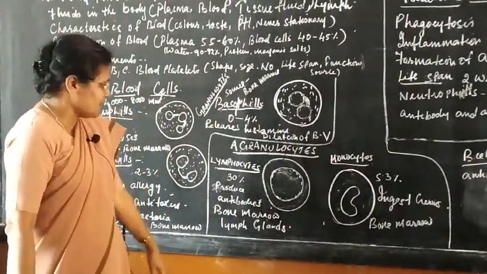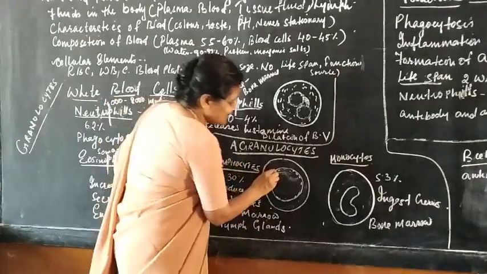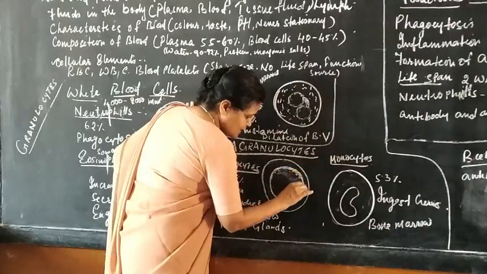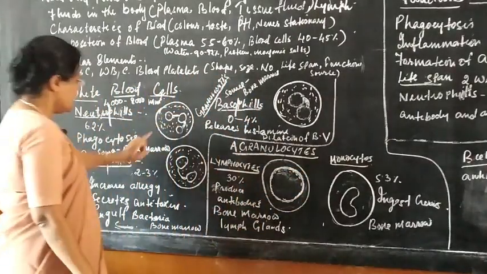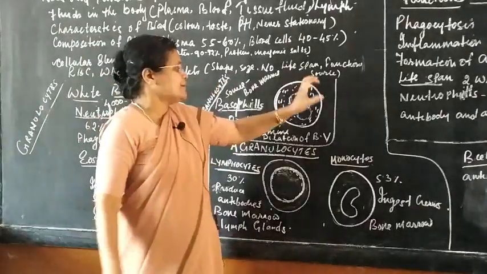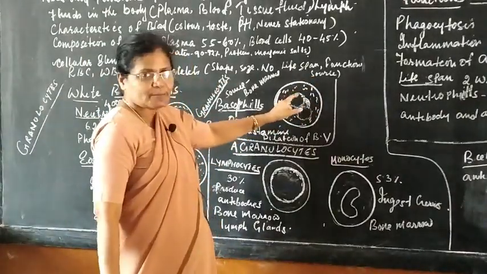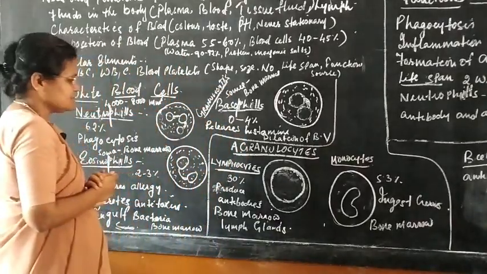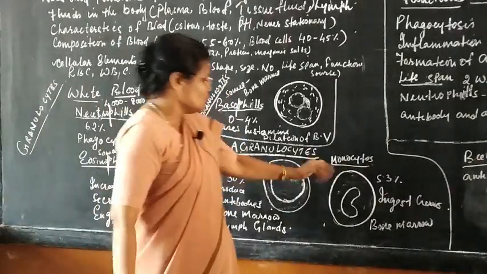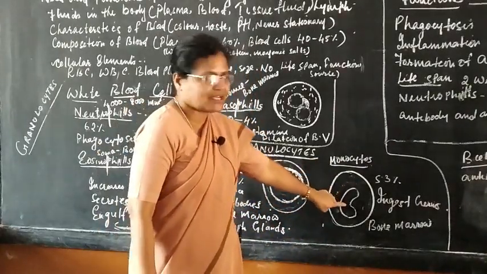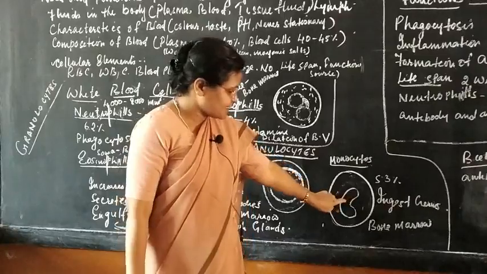Now, the nucleus of lymphocytes is a single large nucleus, whereas here you see a trilobed one, and here it is indistinctly bilobed, meaning slightly bilobed but a clearly bilobed structure is not visible. That's it. Then coming to monocytes. Monocytes are kidney shaped, single but kidney shaped.